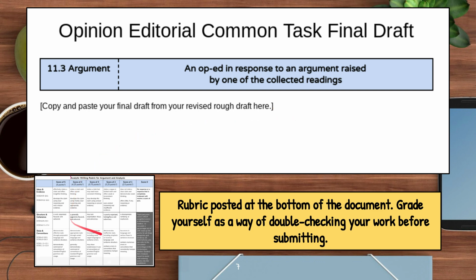I've also included the rubric for this assignment at the bottom of the document. That way, after you submit it, you can read through and ask yourself, have I done everything that I was supposed to do according to the ideas and evidence? Is my structure and coherence good? The style and my conventions? Your goal is to get a 5 in each of those categories, the highest possible score.